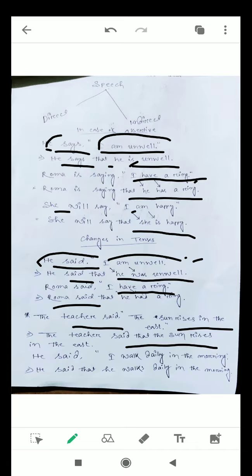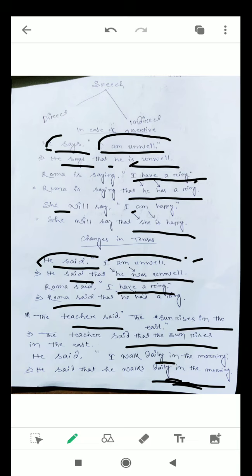In the next sentence, it is written, he said, I work daily in the morning. It is not universal truth, but because of the word daily, we cannot change the tense. He said that he works daily in the morning. If this timing word were not there, then we could bring a change. It is a habitual action.